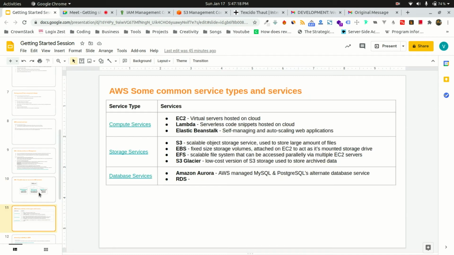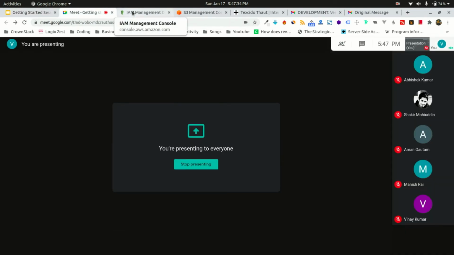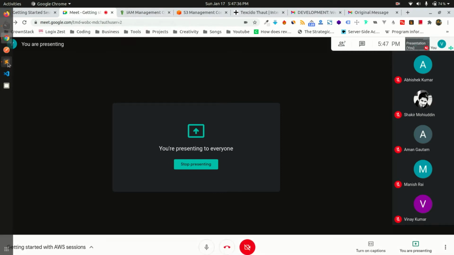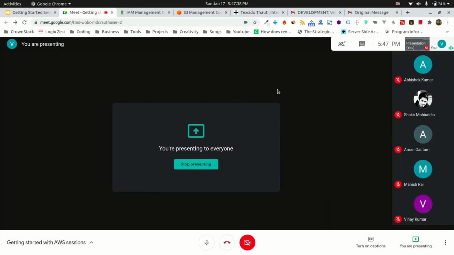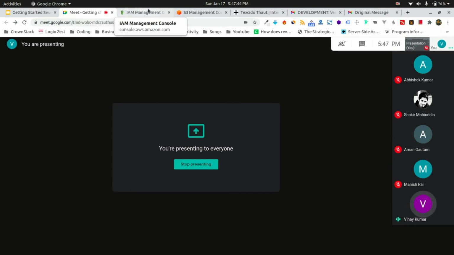Okay, to start with the next topic, which is scalability, I just wanted to highlight some common services which we use for scalability. Before that, any questions, any discussion points, anything anybody wants to discuss or needs more clarification on?